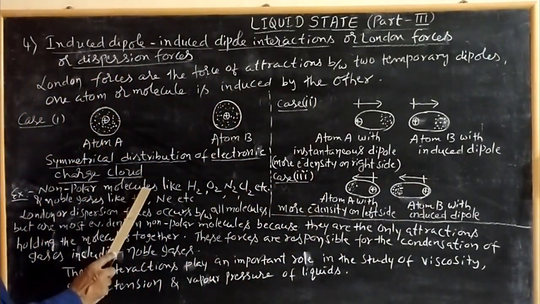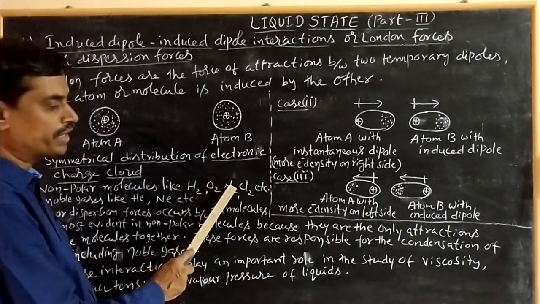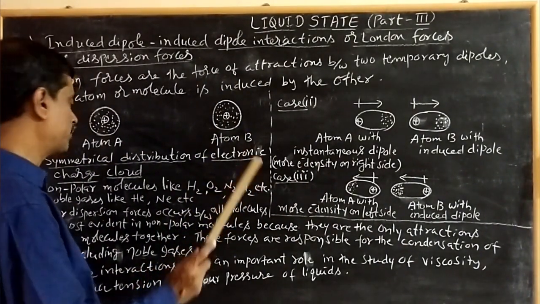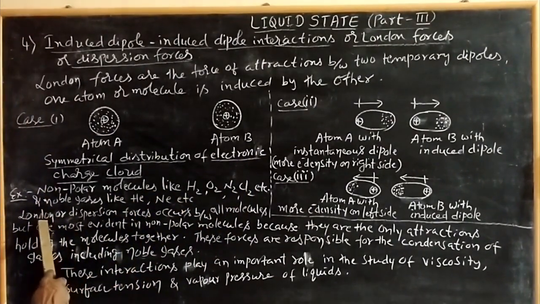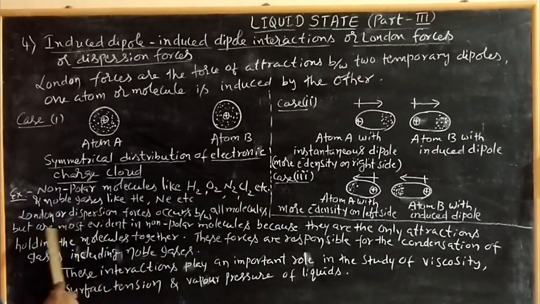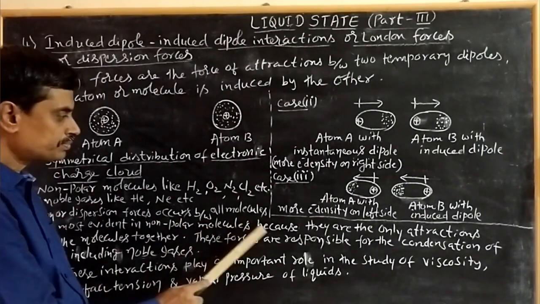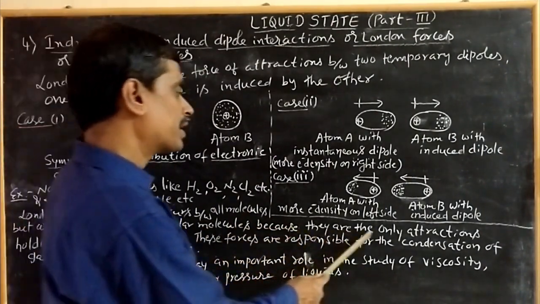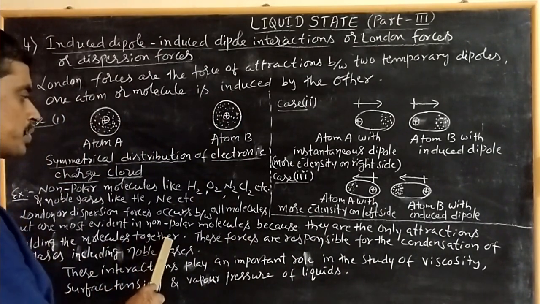Examples are non-polar molecules like hydrogen H2, oxygen O2, nitrogen N2, chlorine Cl2, etc., and noble gases like helium, neon, etc. London or dispersion forces occur between all molecules, but are most evident in non-polar molecules because they are the only attractions holding the molecules together.